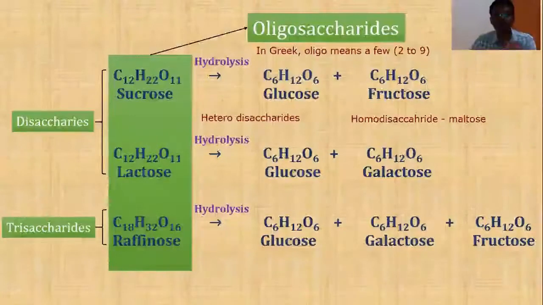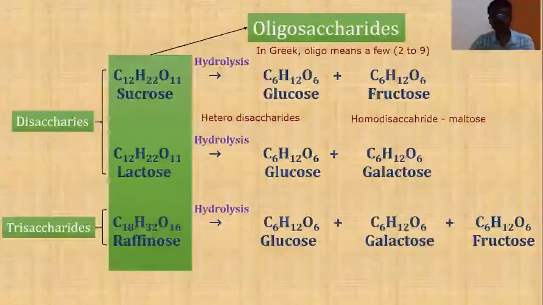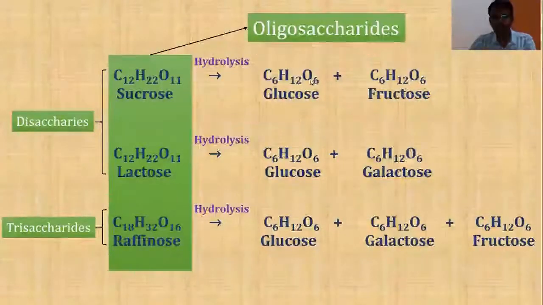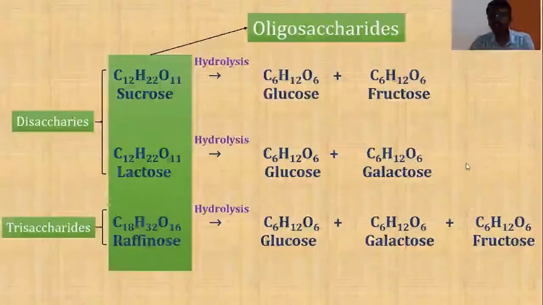What about those which give 4? Tetrasaccharides, pentasaccharides, hexasaccharides. Up to 9 you can call them by different names. Right? If it is beyond 10, we are going to call it polysaccharides. We will arrive at those very shortly. Now we have learned about oligosaccharides, disaccharides, trisaccharides and examples of that. So let me give you some more examples.